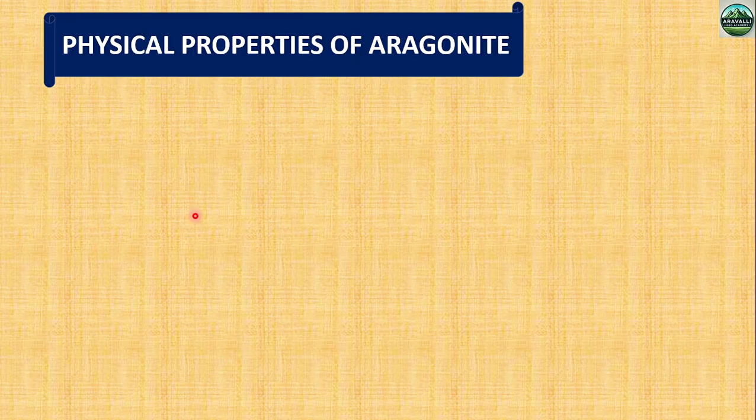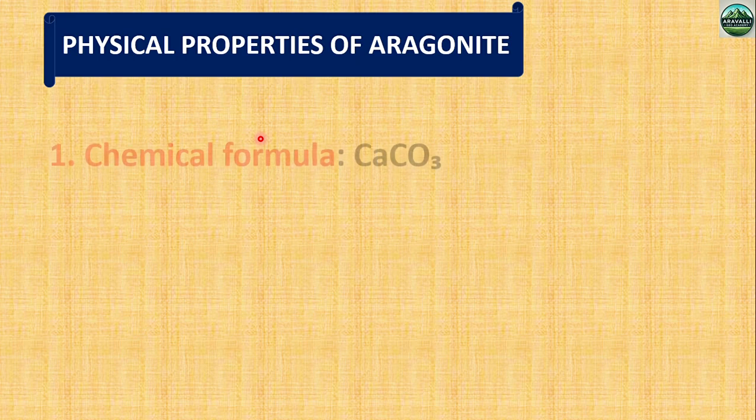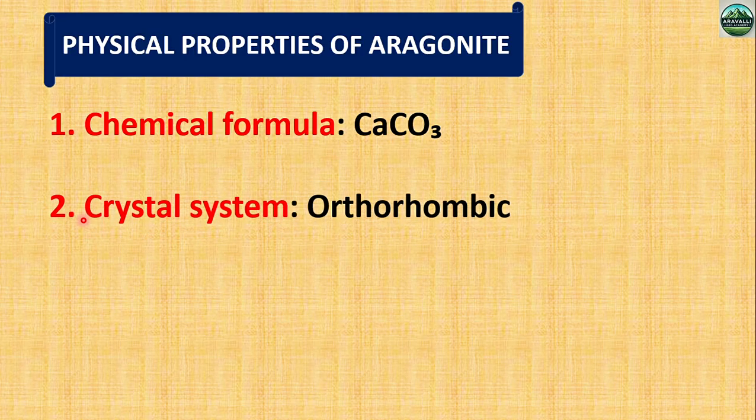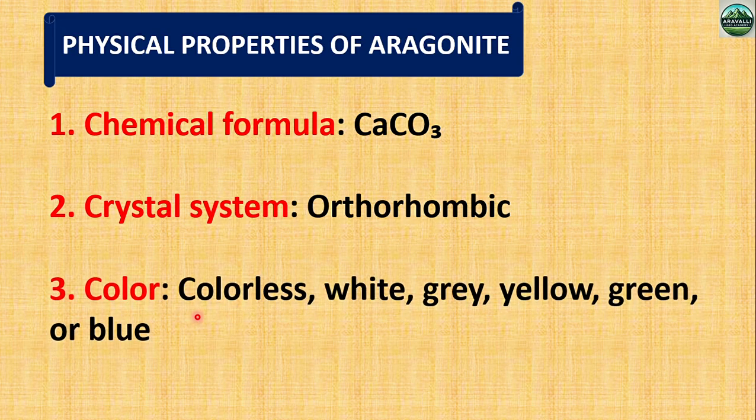Now we are going to discuss the physical properties of the mineral aragonite. Number one, chemical formula. Chemical formula of aragonite is CaCO3. Then crystal system. Aragonite crystallizes in the orthorhombic crystal system. Then color. Color of aragonite is colorless, white, gray, yellow, green or blue. And we already know color depends on the impurity of trace elements.